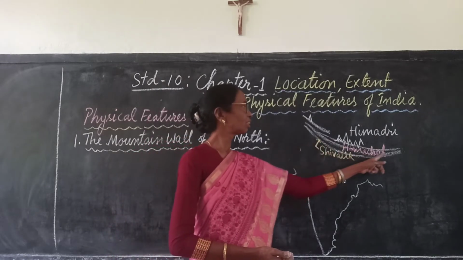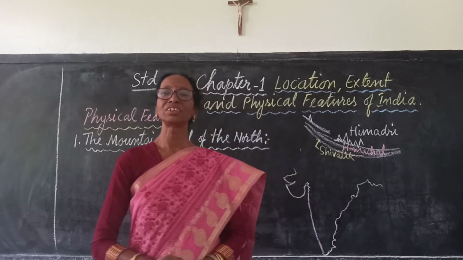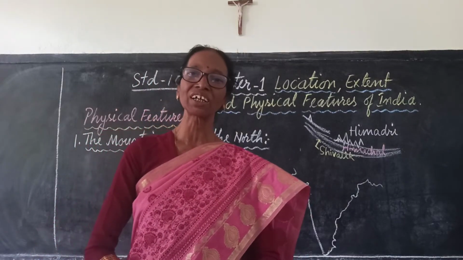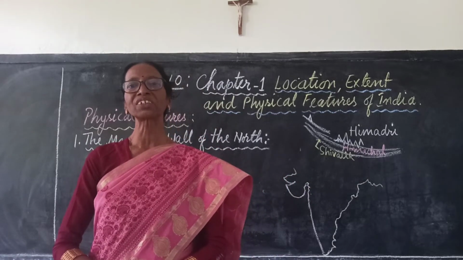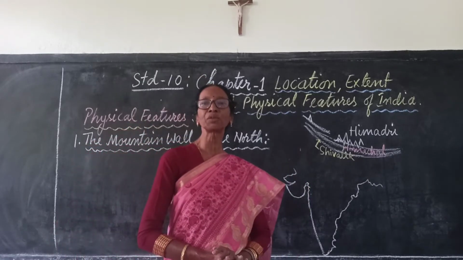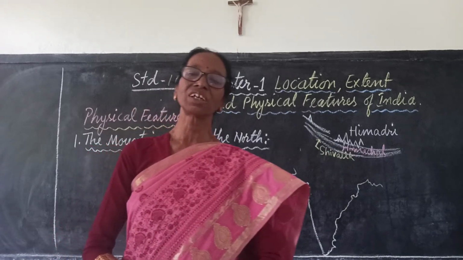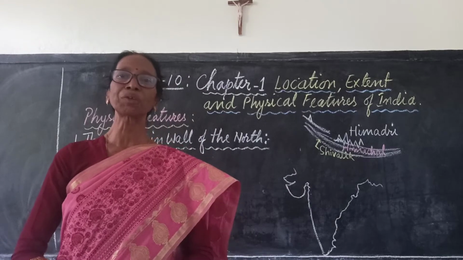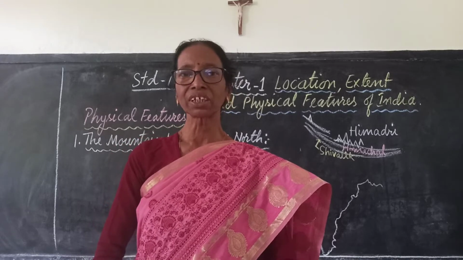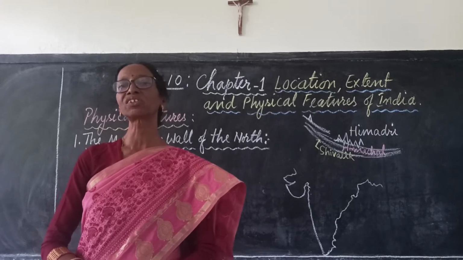The second parallel mountain range south of Himadri is known as Himachal. Himachal is also known as the Lesser Himalayas. Its average height is about 4,500 meters above sea level. In this Himachal, there are hill stations located in Uttarakhand. They are Shimla, Mussoorie, Nainital. All these are located in Himachal because its height is not very high and the weather conditions are not extreme.